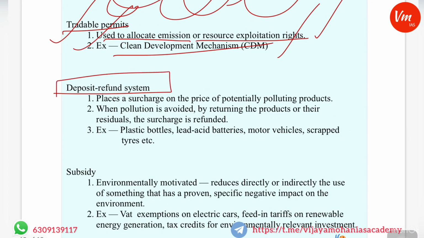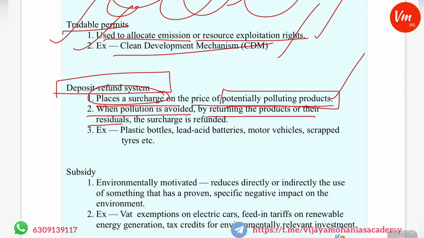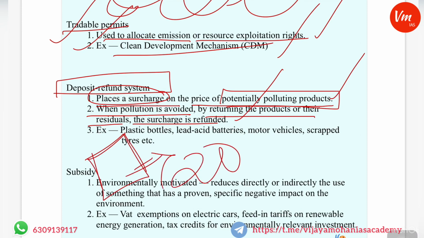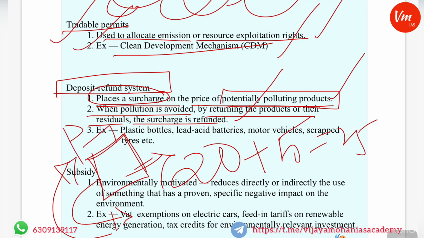And the deposit refund system places a surcharge on the price of potentially polluting products. It will impose a cost on the potentially polluting products, and when pollution is avoided by returning the products or their residuals, the surcharge is refunded. For example, a plastic box costs only 20 rupees, but the cost is increased to 25 rupees, so that after using this plastic box they will return it to the producer, so that the producer may recycle it.